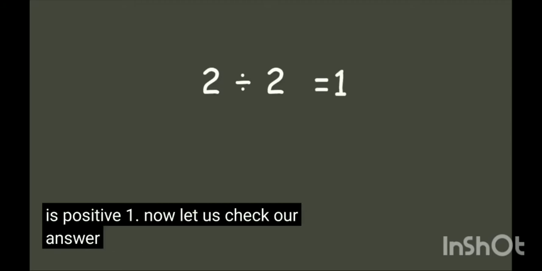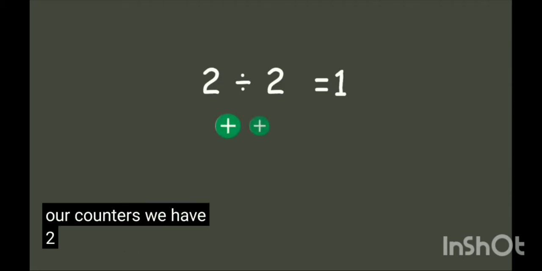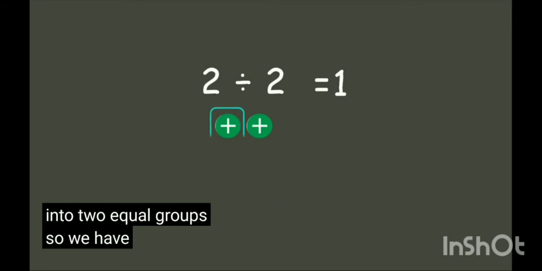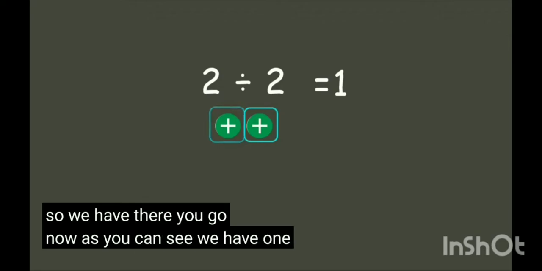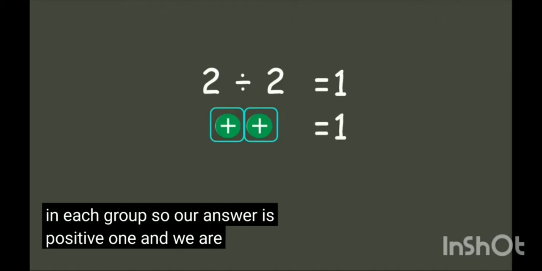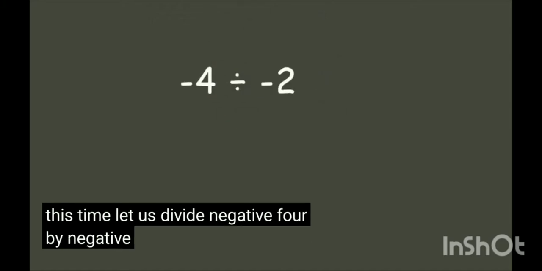Now let us check our answer using our counters. We have 2 positives and we need to divide this into 2 equal groups. So we have, there you go. Now as you can see, we have 1 positive in each group. So our answer is positive 1 and we are correct. Now let's try a different one. This time, let us divide negative 4 by negative 2.